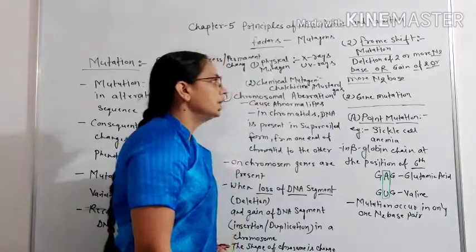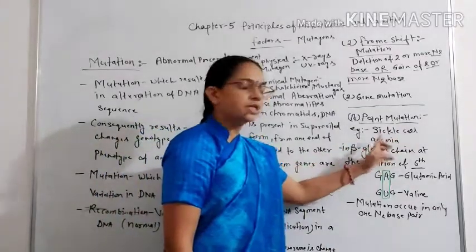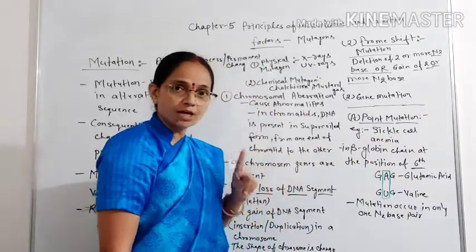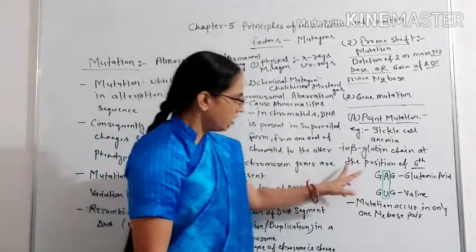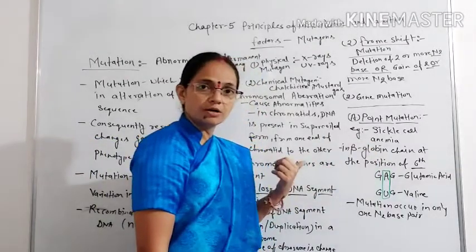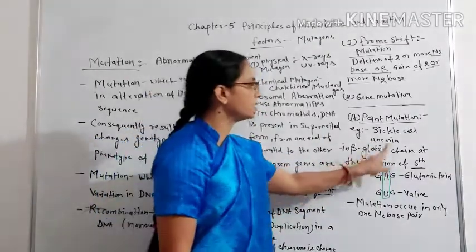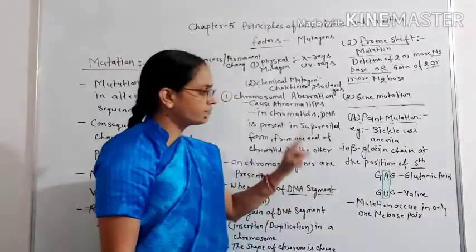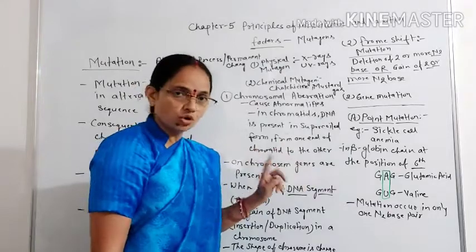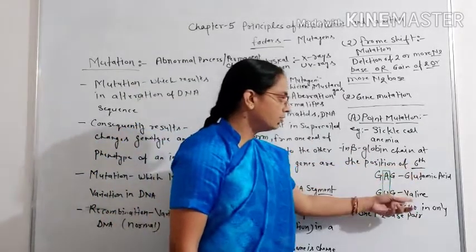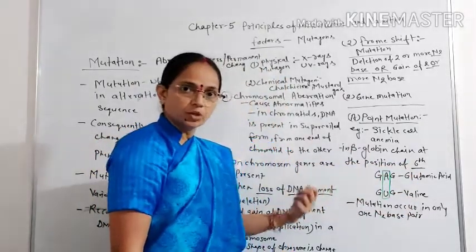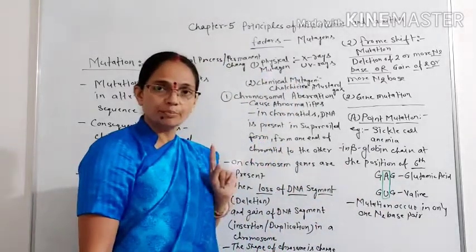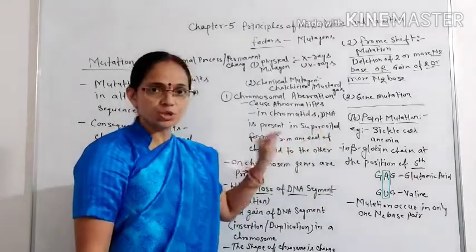An example of point mutation is sickle cell anemia. Only one point mutation occurs, and where is this one point? In the beta globin chain at position 6, GUG is there instead of GAG. So instead of glutamic acid, valine is there. So mutation occurs in only one nitrogen base pair, that is called point mutation.